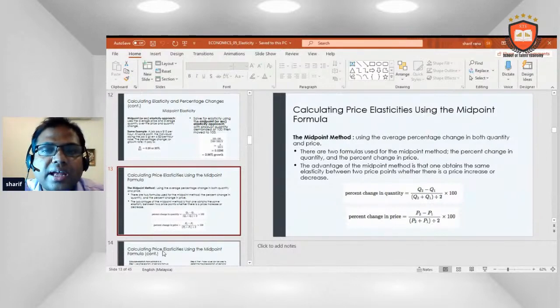The midpoint method uses the average percentage change in both quantity and price. There are two formulas used for the midpoint method: the percentage change in quantity and the percentage change in price. The advantage of the midpoint method is that one obtains the same elasticity between two prices whether there is a price increase or decrease. So percentage change in quantity equals (Q2 minus Q1) divided by ((Q2 plus Q1) divided by 2), multiplied by 100. Percentage change in price equals (P2 minus P1) divided by ((P2 plus P1) divided by 2), multiplied by 100.